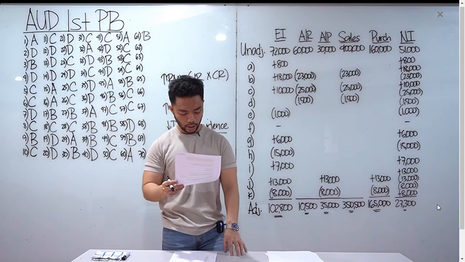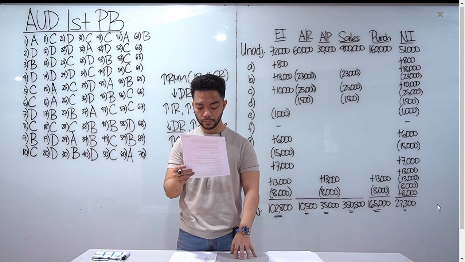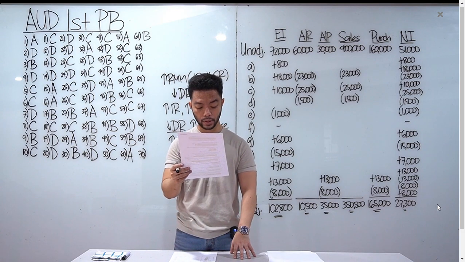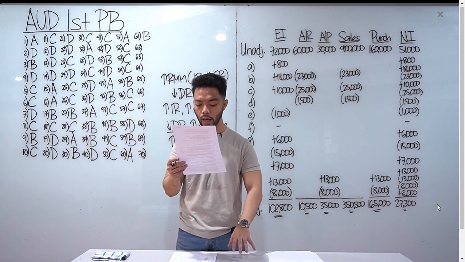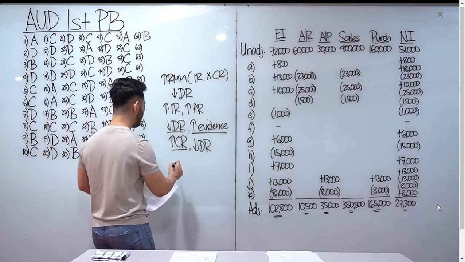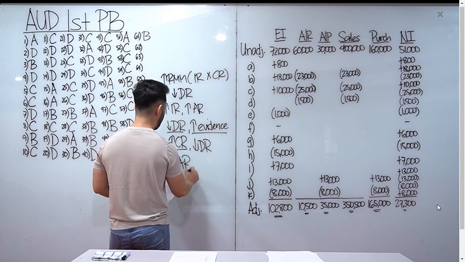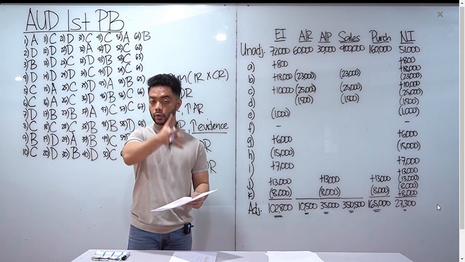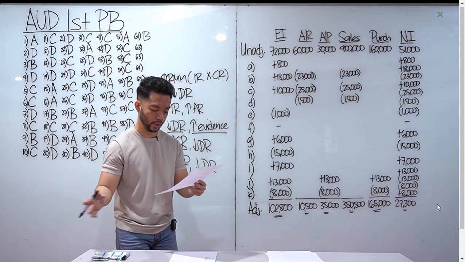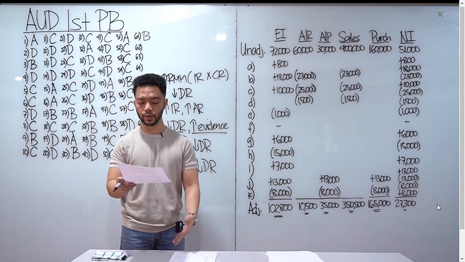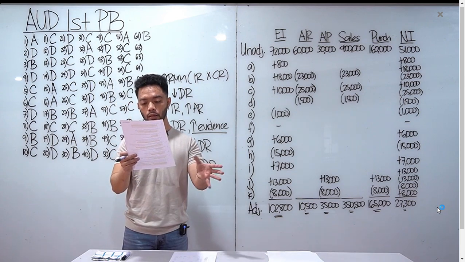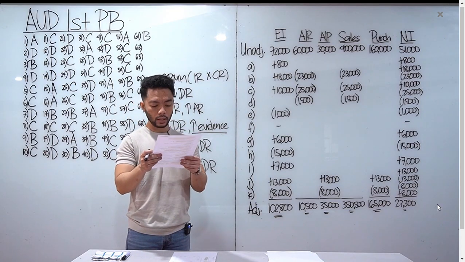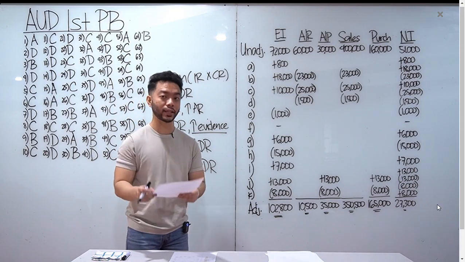Okay? Number 62, the auditor decided to accept a lower acceptable audit risk in the audit of a client's financial statements. Which of the following is not an appropriate implication? Tama ba, class? Pag mababa yung audit risk, ibababa natin yung detection risk kasi meron siyang direct relationship. Audit risk equals inherent risk times control risk times detection risk. Pag baba ng detection risk, again, conservative yung audit natin. So, alin dito yung mas consistent? Okay? So, for number 62, ang consistent sa atin is less evidence, which of the following is not an appropriate.